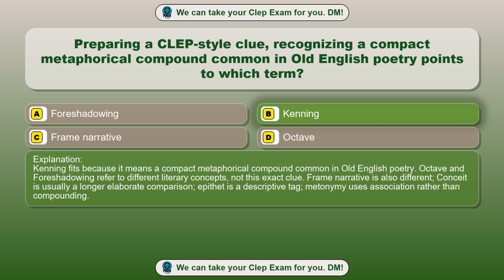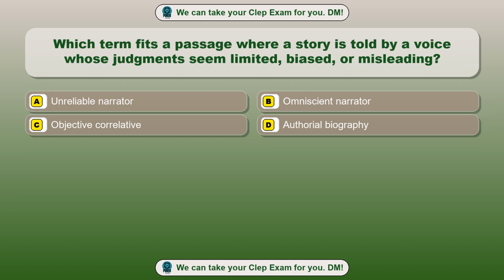Conceit is usually a longer elaborate comparison. Epithet is a descriptive tag. Metonymy uses association rather than compounding. Question 54. Which term fits a passage where a story is told by a voice whose judgments seem limited, biased,